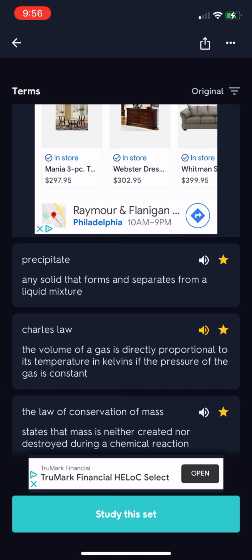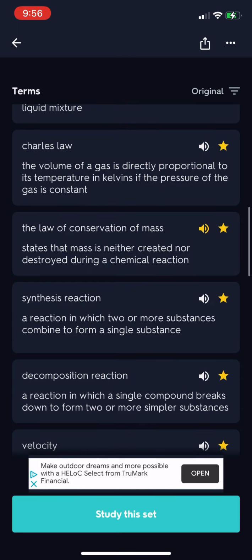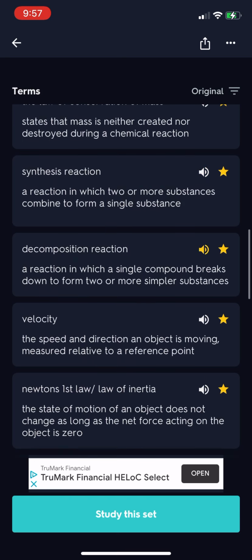Charles' law, the volume of a gas is directly proportional to its temperature in kelvins if the pressure of the gas is constant. The law of conservation of mass states that mass is neither created nor destroyed during a chemical reaction. Synthesis reaction, a reaction in which two or more substances combine to form a single substance. Decomposition reaction, a reaction in which a single compound breaks down to form two or more simpler substances.